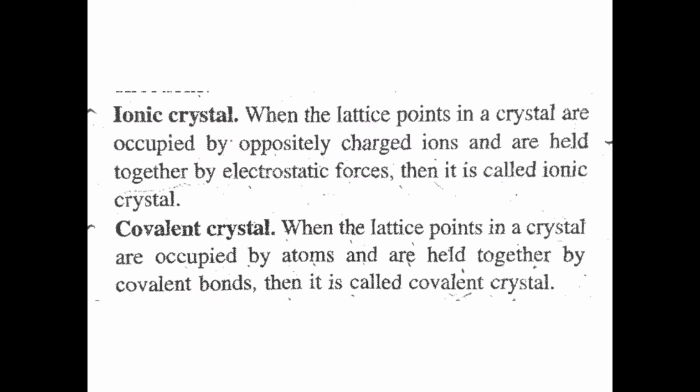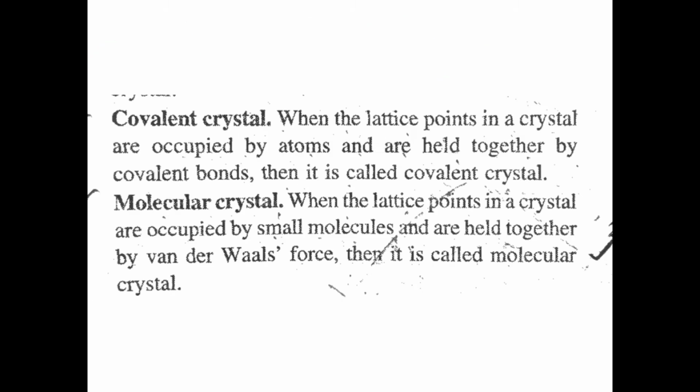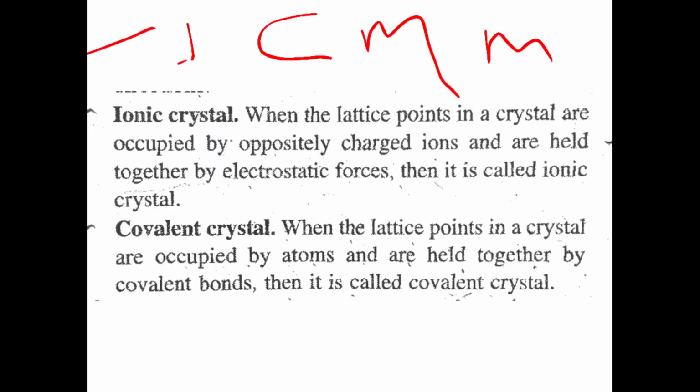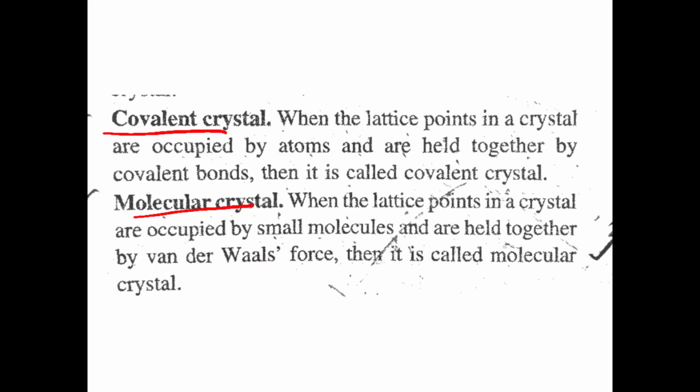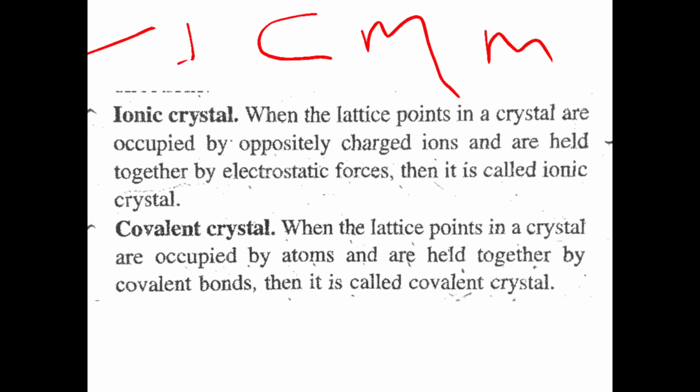Then crystalline solid is again divided into four types: ionic crystal, covalent crystal, metallic crystal, and molecular crystal. Sorry, I missed the metallic one while speaking, so I will just say it to you: ionic, covalent, metallic, molecular.